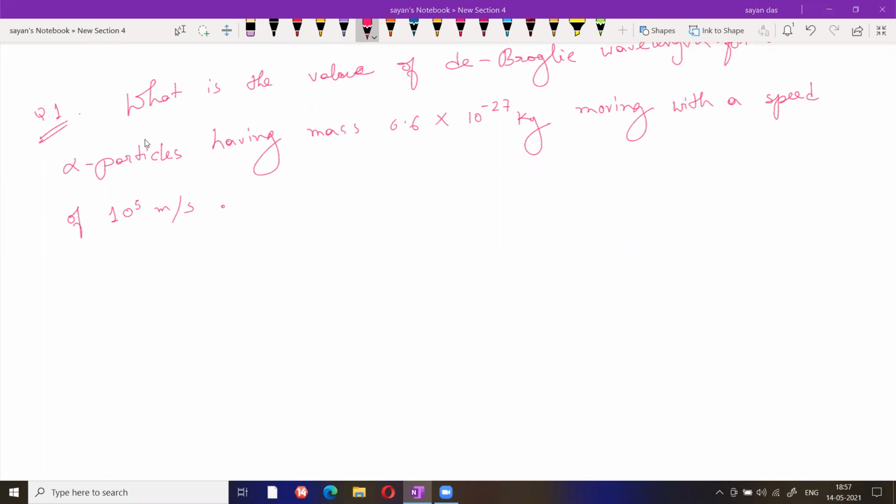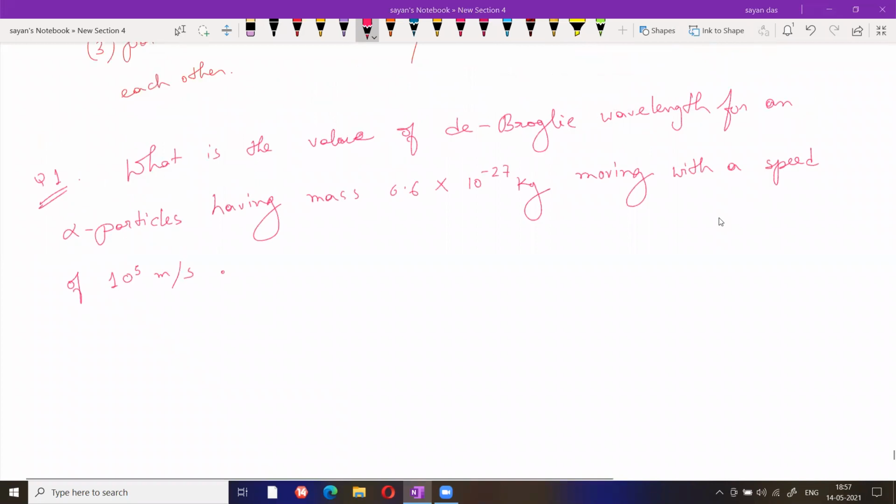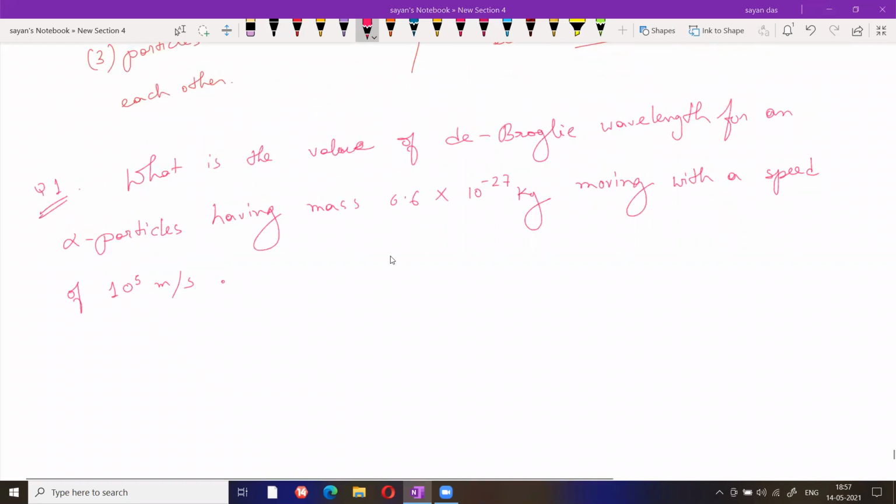Solve it. I will give you 2 minutes for that. Look, what is given: lambda equals h by mv, the formula. The m value is given, v is given, lambda you have to find out. The h value you know, m is given, and velocity is given, 10 to the 5 meter per second.